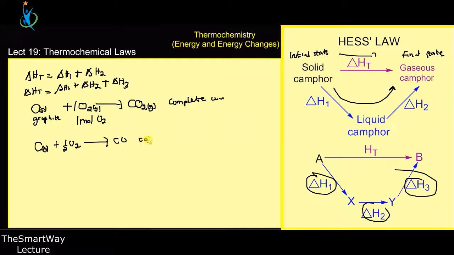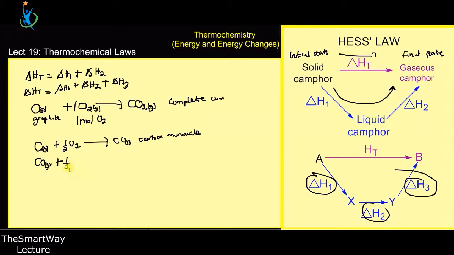So we are going to get carbon monoxide, which is this. And this carbon monoxide is a poisonous gas. So the incomplete combustion of carbon generates carbon monoxide, which is a poisonous gas. Now you can continue the reaction by taking the carbon monoxide, which is also a gas, and adding the remaining oxygen to it.